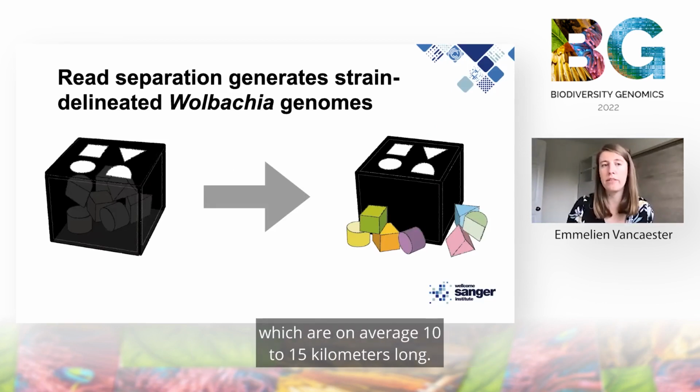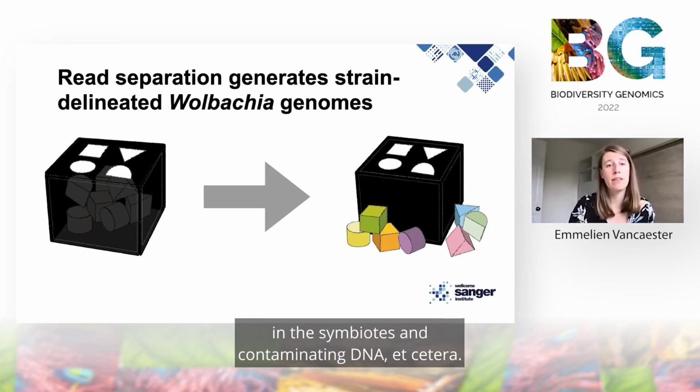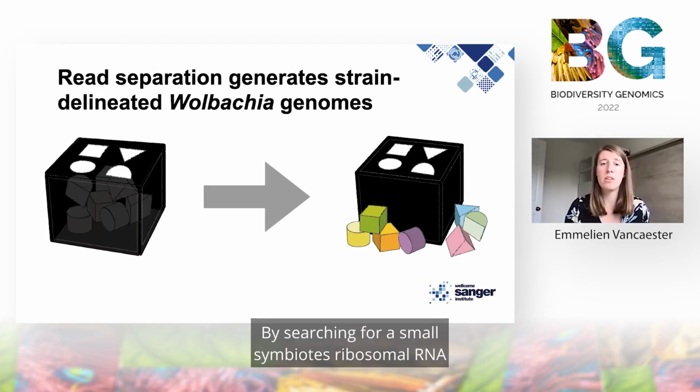Species in the Darwin Tree of Life framework are sequenced using the PacBio Sequel II HiFi platform, which generates highly accurate long reads, which are on average 10 to 15 kilobases long. This allows us to determine the species composition of each sample, as some will contain parasites, endosymbionts, and contaminating DNA, etc., by searching for a small subunit ribosomal RNA.